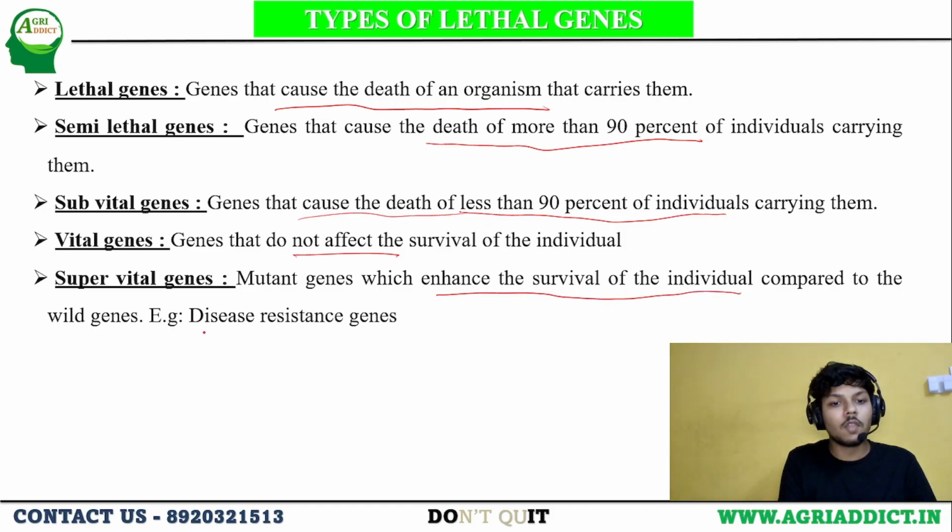For example, disease resistance genes. If in a plant there is disease resistance, and suddenly the disease affects the entire field, then everything will be dead except this one, because it has the disease resistance gene. So this will be increasing the chances of survival. So we call it super vital genes.